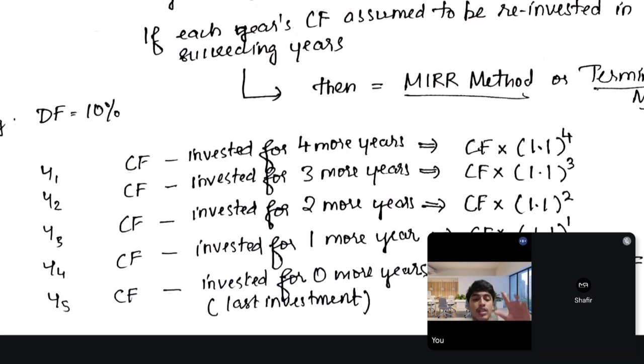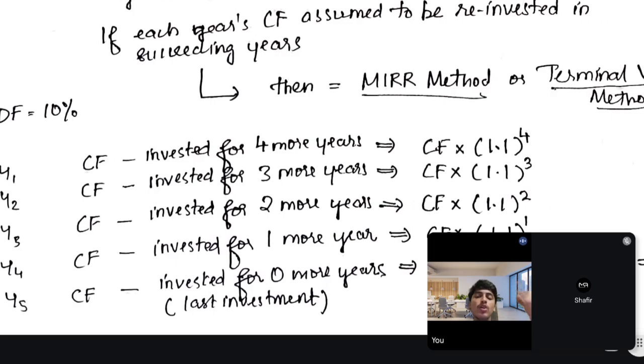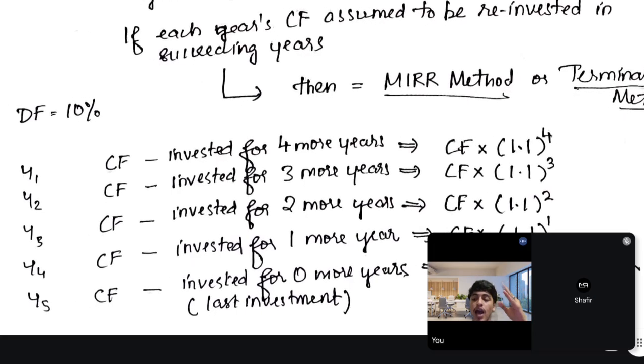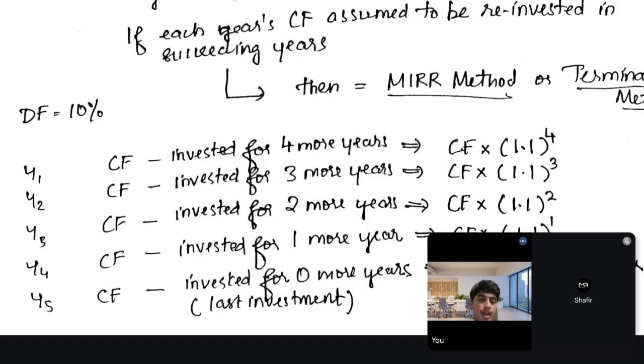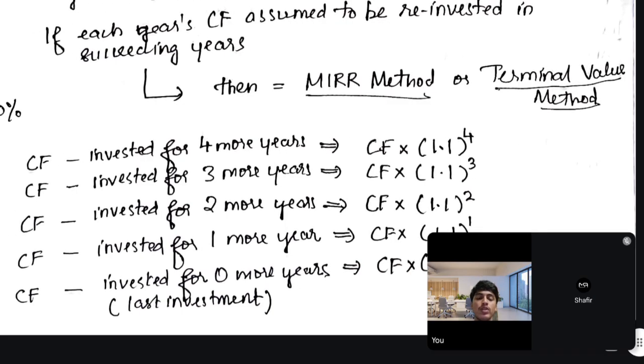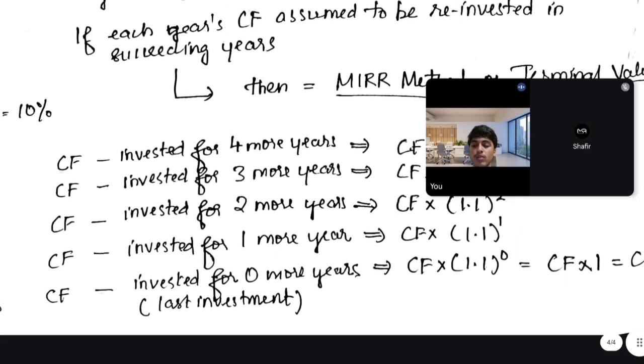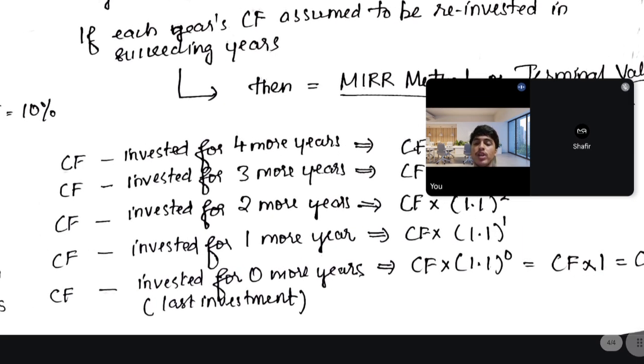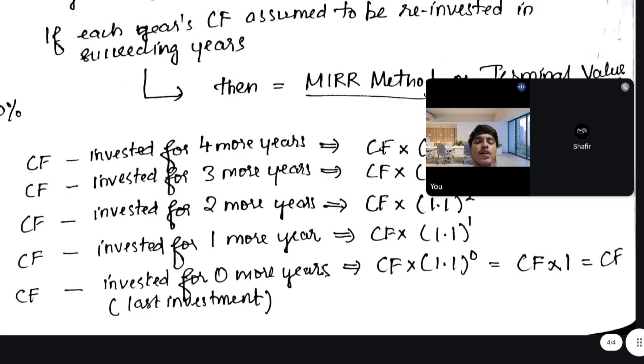And in year 5, the last year, I invest for 0 more years because I get an inflow in year 5, and at the end of the year, I have to cease the project. So, can I reinvest it? No, I cannot reinvest because there is no further period for reinvesting. So whatever I receive in year 5, that amount itself is closed at the end of the project. So if we look at the logic of this, we reinvest it for 0 more years. So CF into 1.1 raised to 0.